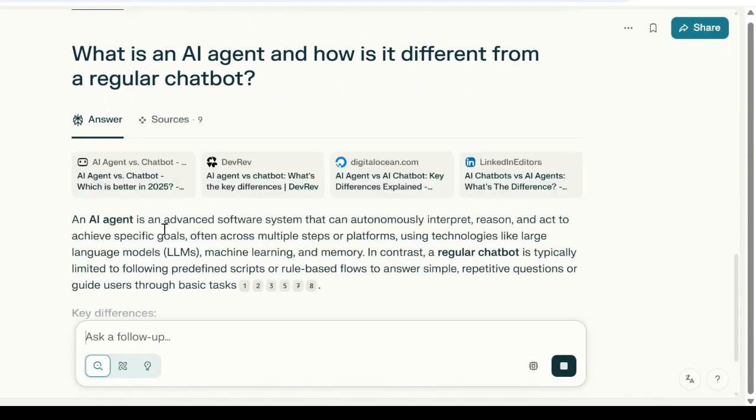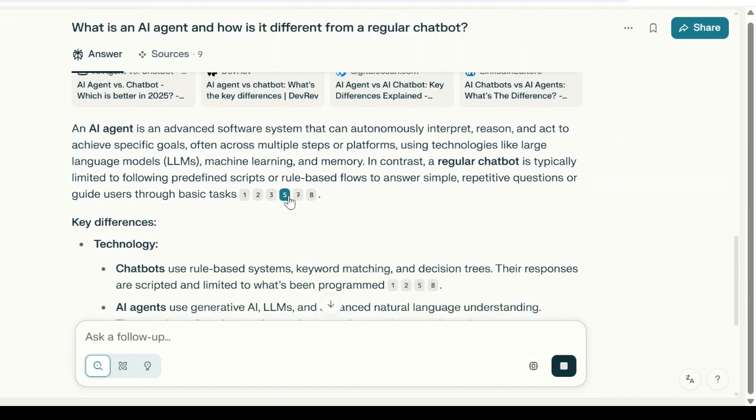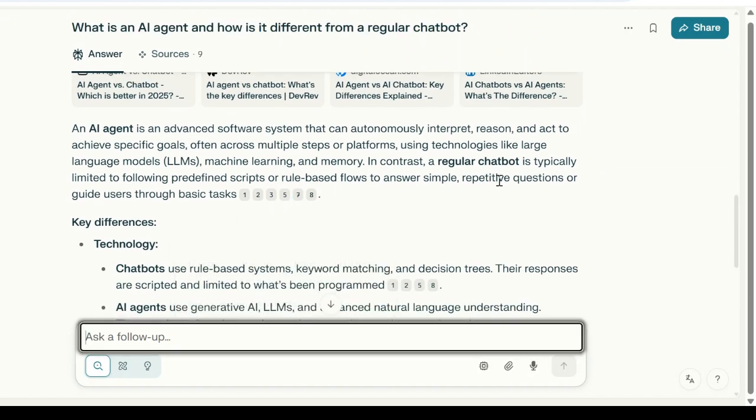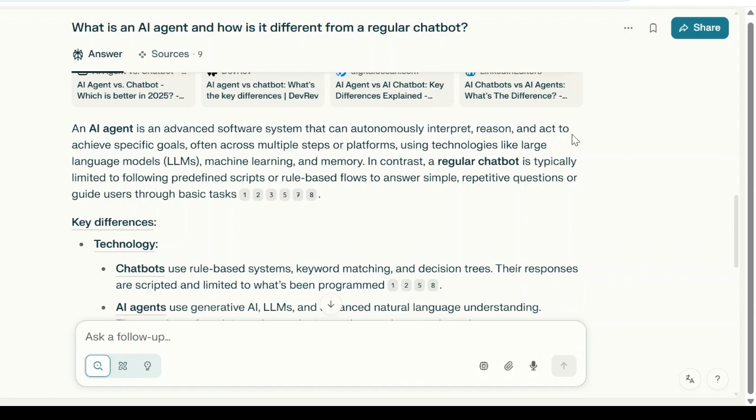It's saying an AI agent is an advanced software system that can autonomously interpret, reason, and act to achieve specific goals across multiple steps or platforms, using technologies like large language models, machine learning, and memory. In contrast, a regular chatbot is typically limited to predefined scripts, and it'll only answer simple repetitive queries, which anybody can do.